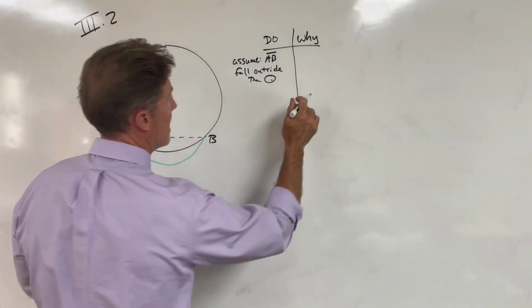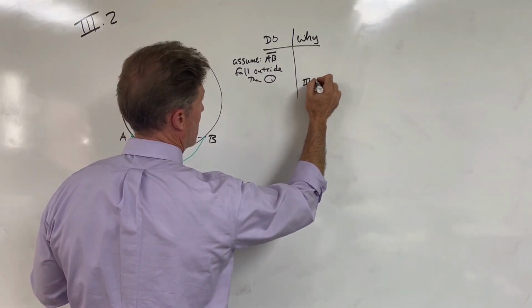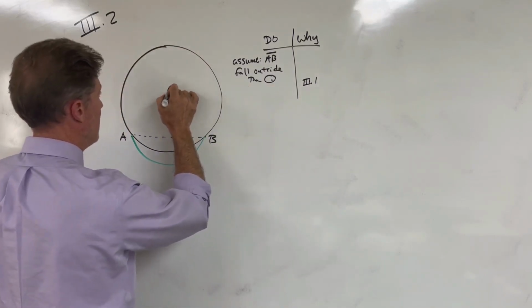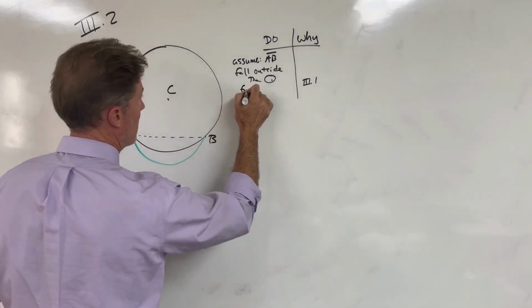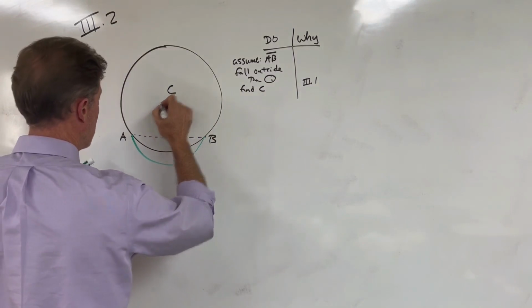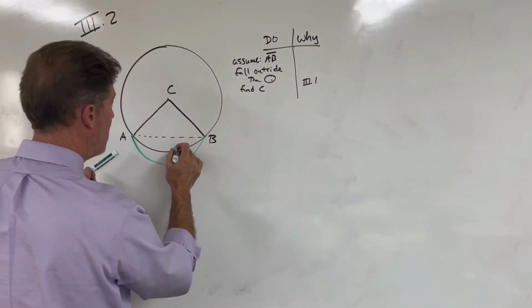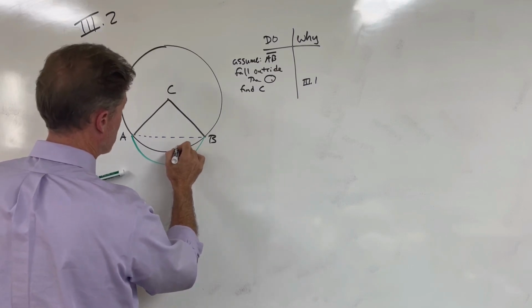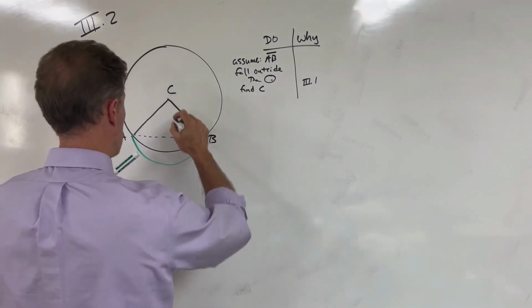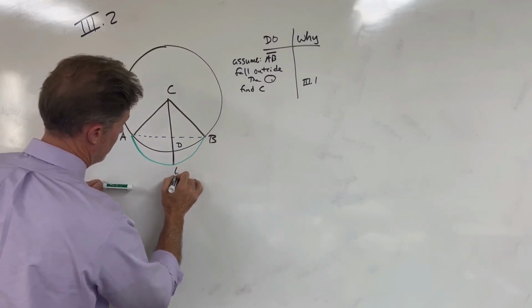So the first thing Euclid does is he finds the center of the circle. So we're going to use Book 3, Prop 1, and find the center of our circle and let it be C. And now we can connect CA and CB. We can pick another point at random. Let's call this D. And so let's join CD and then extend this through to E.